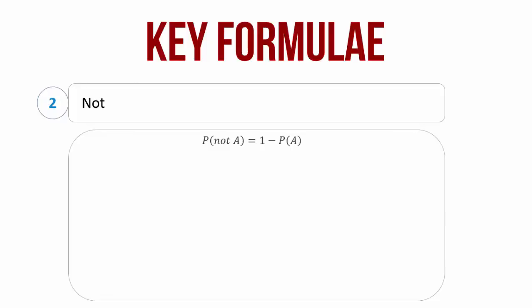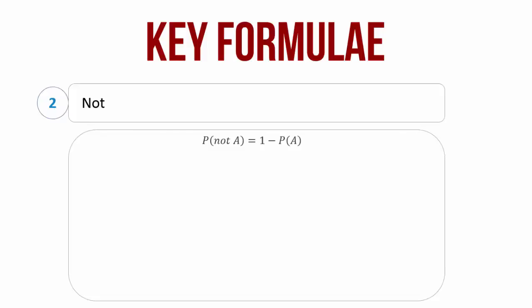Now when you toss a coin, there are 2 possible outcomes. You can either throw a head or you can throw a tail. Now the probability that you throw a head is half because there are 2 outcomes and this is 1 out of 2 outcomes. So the probability you throw a head is half and the probability that you do not throw a head is 1 minus half, which is half. Not throwing a head is the same as throwing a tail.